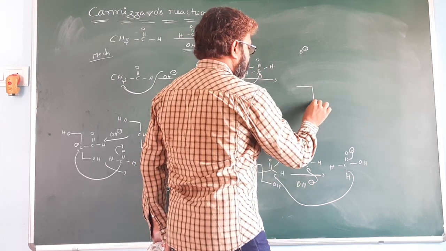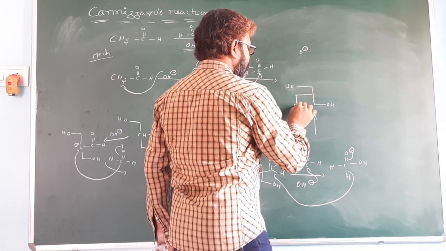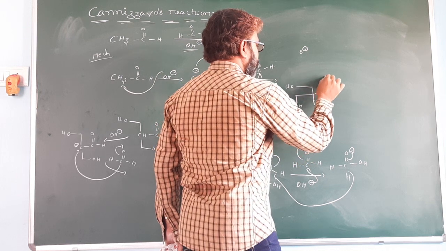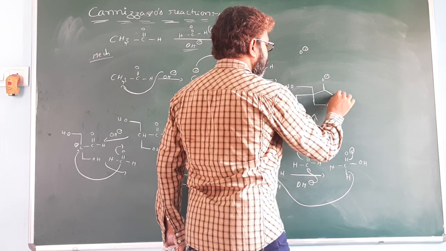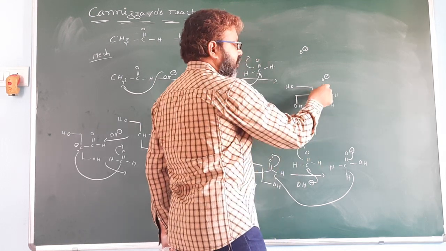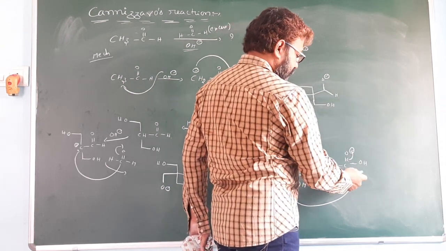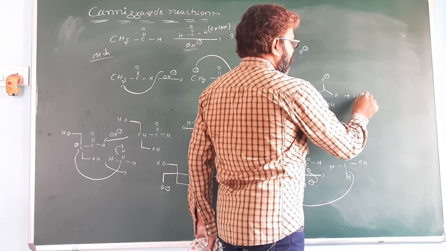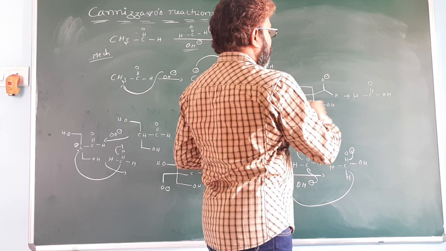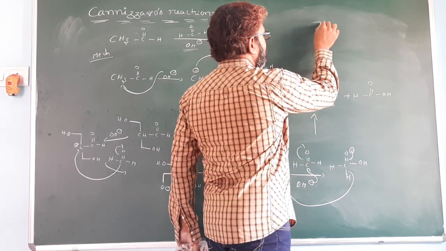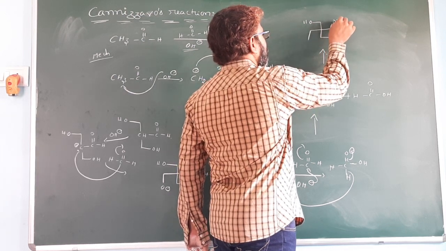So you get O minus, so it is accepting the proton from solvent, so it is an acid, HC double bond O, OH donating the H plus ion, the H plus attacks here, so it is called pentaerythritol.